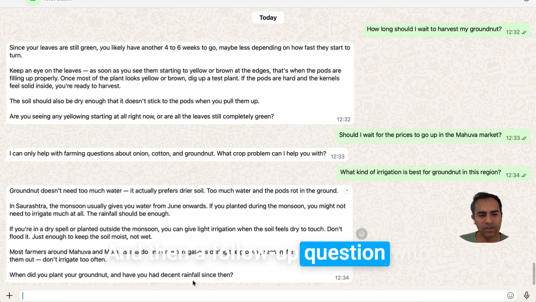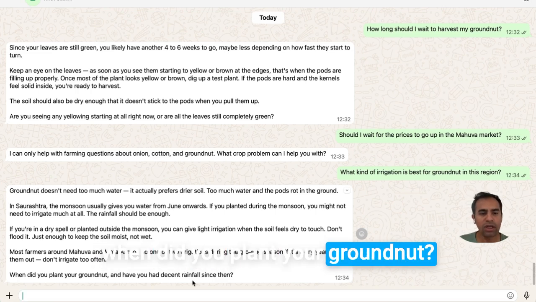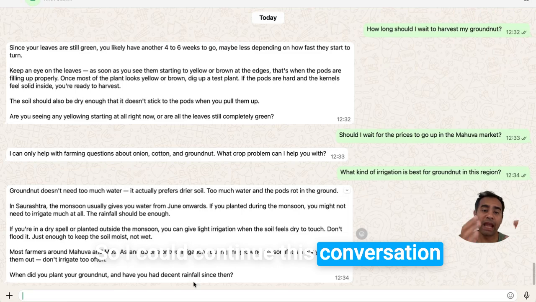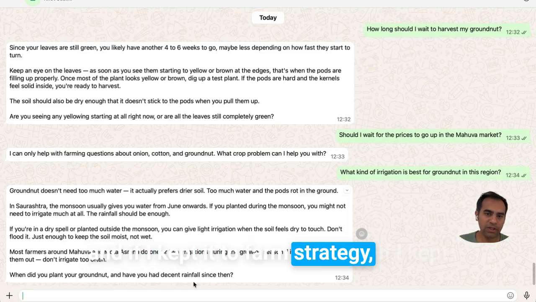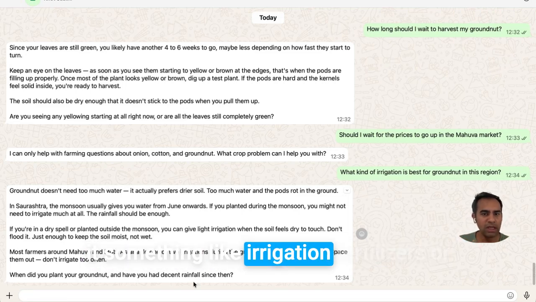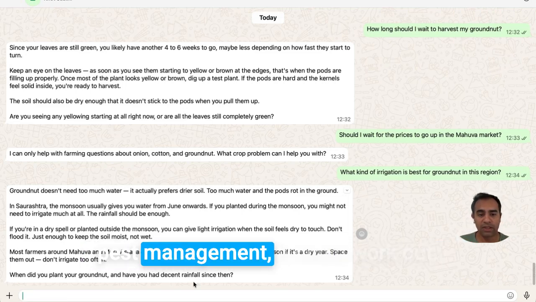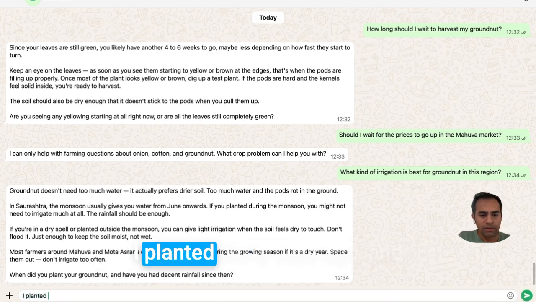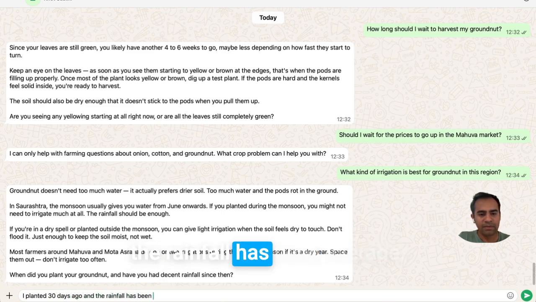And then a follow-up question with when did you plant your groundnut? And I've had decent rainfall since then. So I could continue this conversation. And if I kept it to farm strategy, if I kept it something like irrigation, fertilizers, or pest management, it could work out. So let's try one last question before we wrap up here. I planted 30 days ago, and the rainfall has been average.